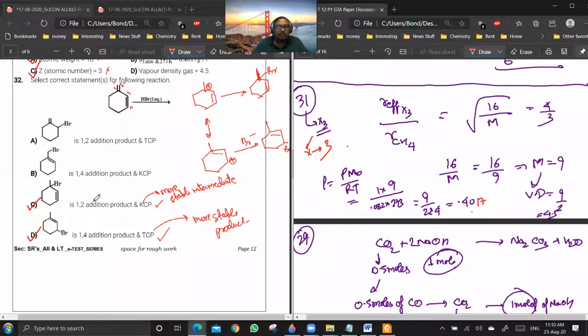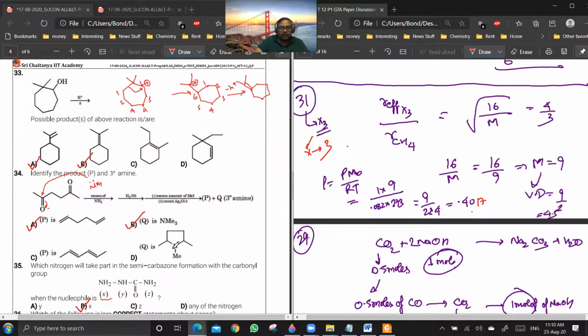See, if you are getting 1-2 product, this means that the most stable intermediate will be giving the product. So in this case, you'll be getting most stable carbocation, 3 degree plus allylic, this one. It will be giving the 1-2 product. In this case, the product is having a double bond which is not the most substituted double bond which can be formed. If you are making TCP, then you will be getting a most substituted double bond, which will be the most stable product. So 1-4 addition in this case will give TCP and 1-2 addition will give KCP. Is it clear to you people? Yes, sir. Okay.